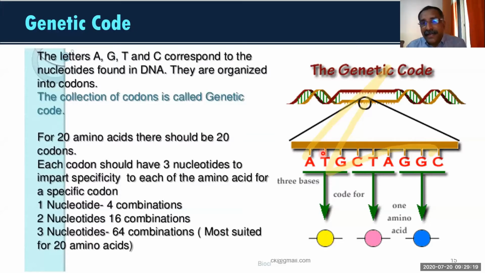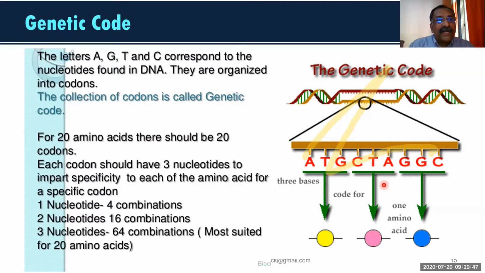So in DNA and messenger RNA, the nitrogen bases are in the form of 3, and 3 are called one codon, and that one codon represents one amino acid. These codons are like a library, and this library is collectively called the genetic code.